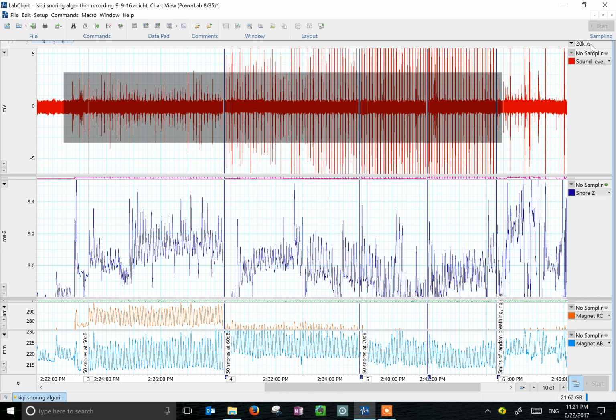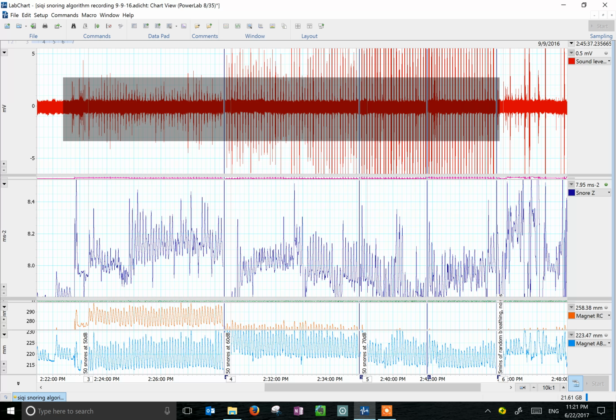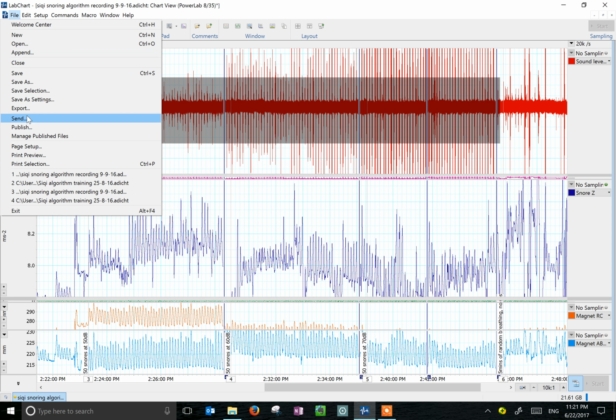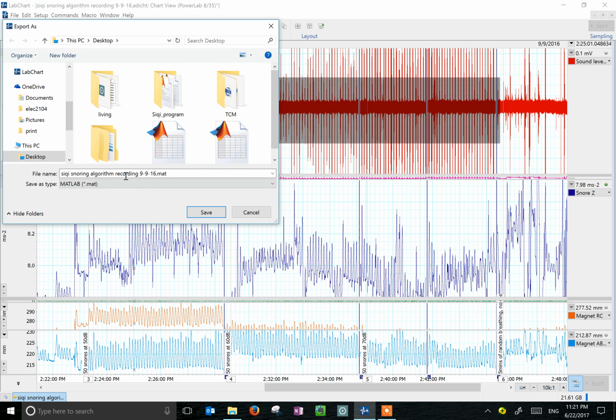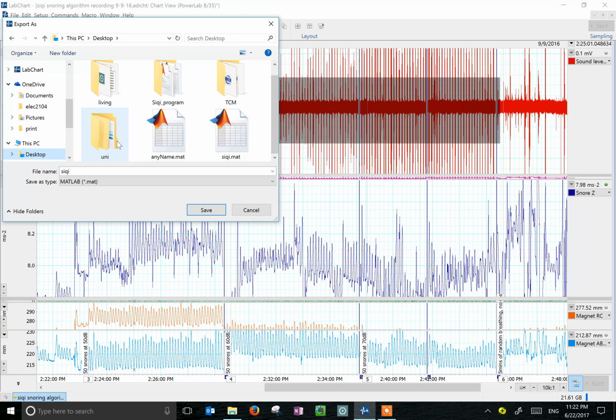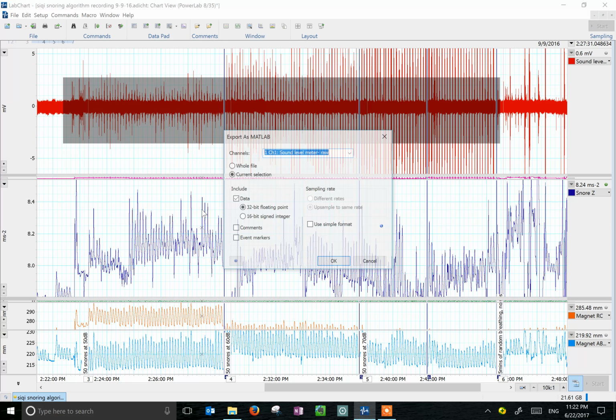20,000 Hertz sampling rate audio data, like this channel showing here. We select the portion of recording we want to process and export it as a MATLAB file, .mat, and you can call this file any name and store it at any place. So I'm calling it Siki.